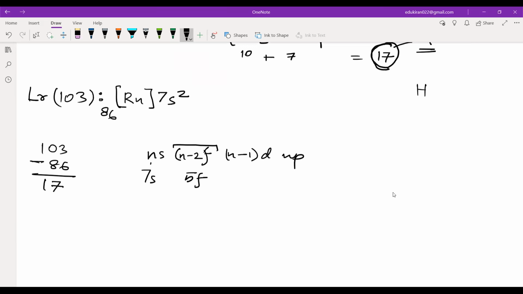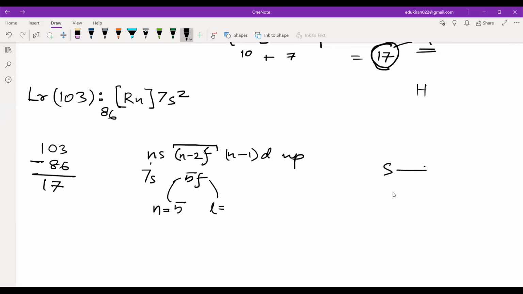Okay, so how do you check the existence of a subshell? So you don't know how to check it? No, sir. Achha. So here you have to tell me what is the value of n, 5. What is the value of l, 4.